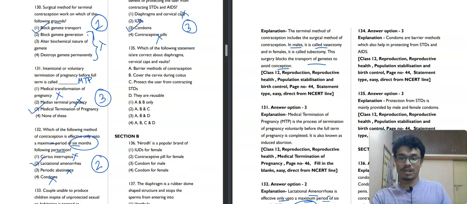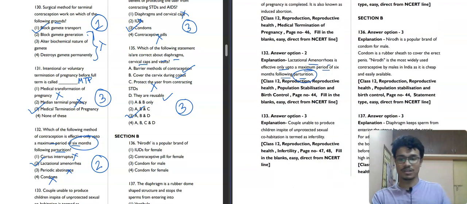Now moving towards the next question, question number 135. Which of the following statements is or are correct about diaphragm, cervical caps and vaults? Barrier method of contraception, absolutely correct. Cover the cervix during coitus, absolutely correct. Protect the user from contracting STD, no. The cervical caps, vaults and diaphragms do not protect the user from contracting STD, only condoms protect from contracting STDs. They are reusable, yes, absolutely correct. So A, B, D are correct. Third option will be our correct answer for this question.